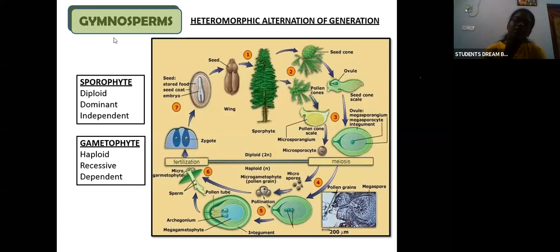So in gymnosperms there are two different phases like other plants. Here the sporophyte phase is diploid, dominant and independent, whereas the gametophyte phase is haploid, recessive and dependent. Hope you are clear with these terms. And this is the same life cycle we saw.